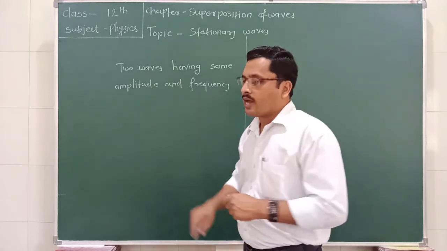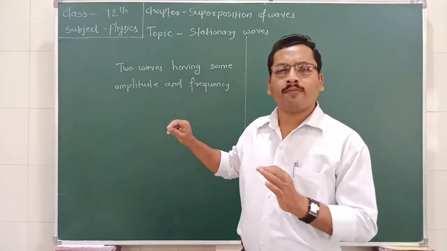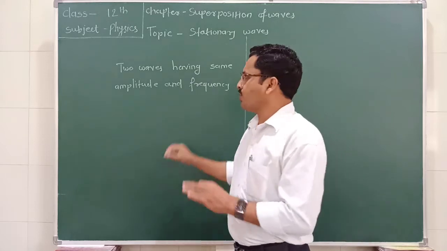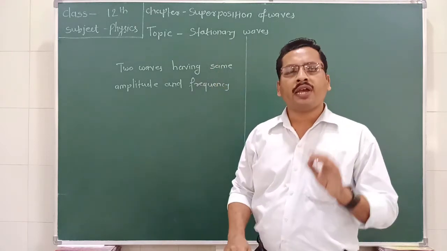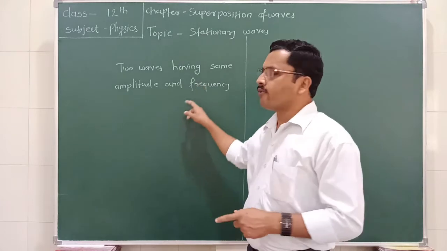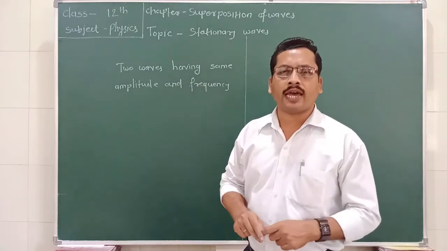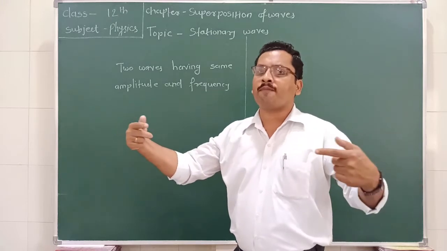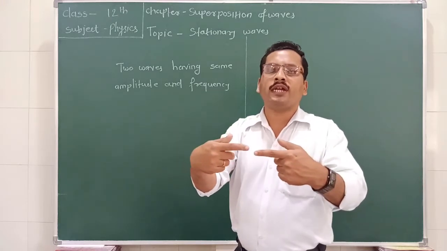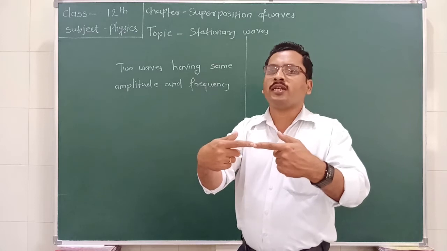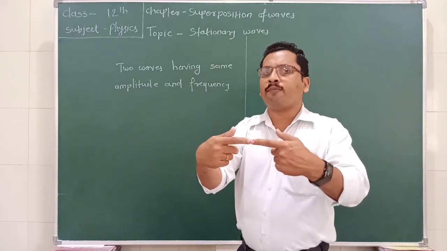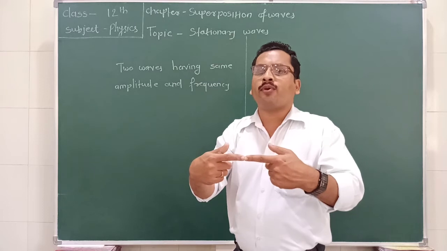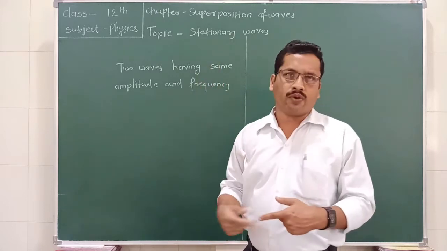But what about the direction of these two waves? The most important condition to form the stationary wave is that these two waves must have opposite directions. They are traveling along the same path, but in the opposite direction. And when they mix with each other, they arrive at a point simultaneously. They produce a stationary wave.